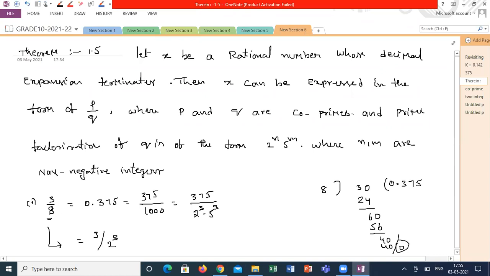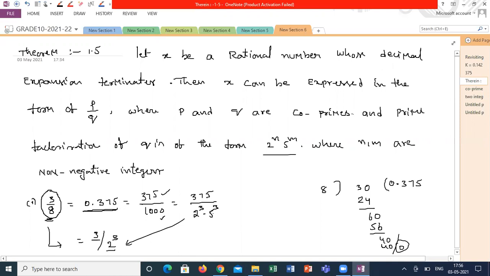See here, if this is a set of co-primes and this decimal fraction is terminating, this can be written in the form of p by q, where q has prime factors of only 2 and 5. Here, 375 and 5 cube can be cancelled, and finally I will get 3 by 2 power 3. I am checking whether this fraction is terminating or non-terminating. This fraction is 0.375 and it is terminating, correct? The decimal expansion is terminating, first of all.